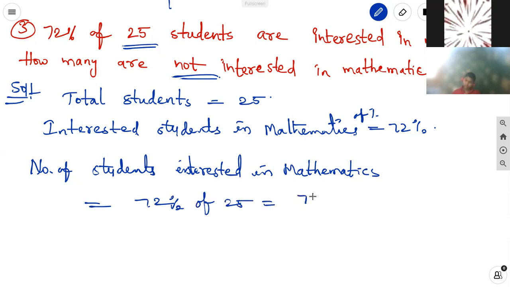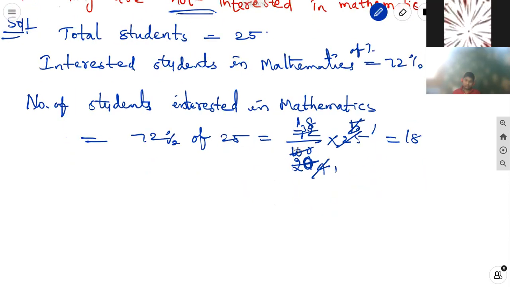That is nothing but 72 by 100 into 25. 25 ones are 25, 25 fours are 100. 5 fives are 25, 5 twenties are 100. 5 ones are 5, 5 fours are 20. 4 ones are 4, 3 is the remainder, 32, 4 eights are 32. So 18 students are interested in mathematics.